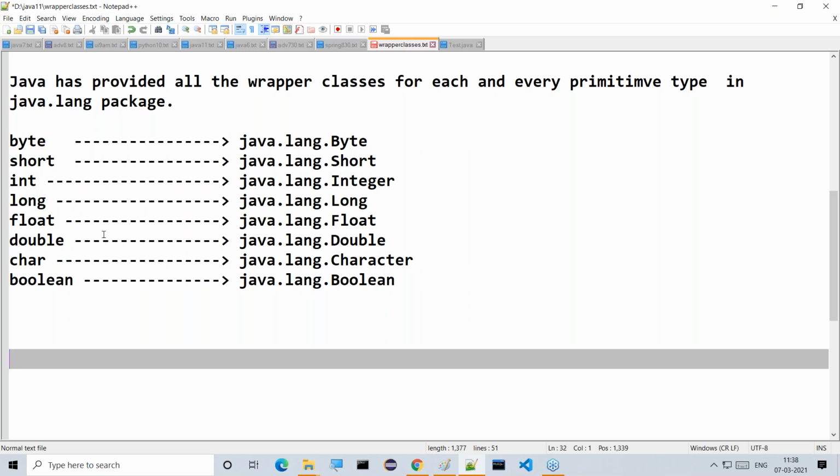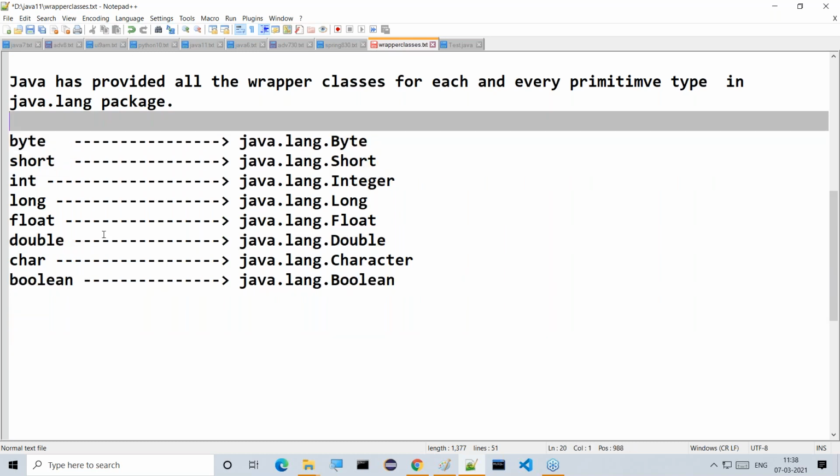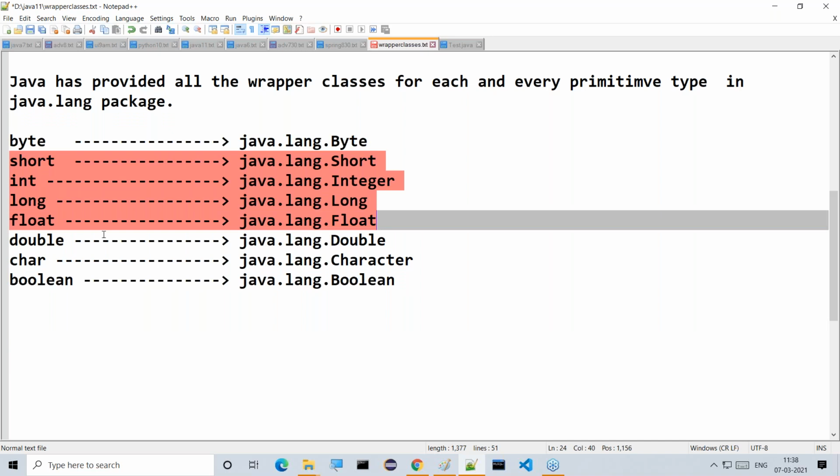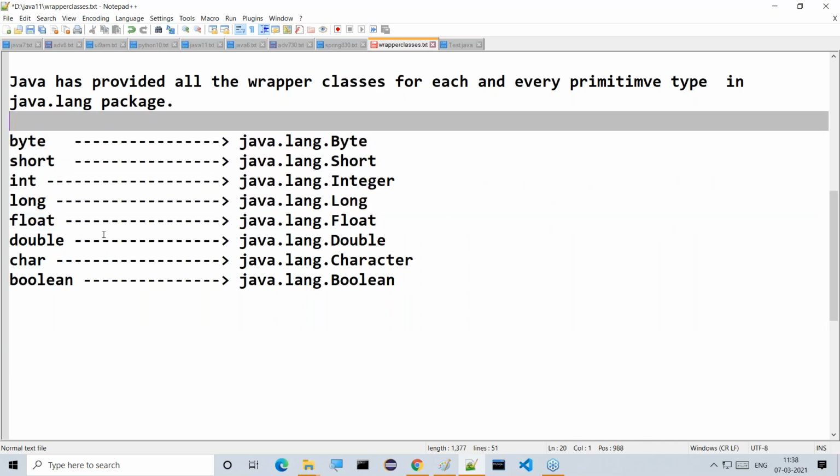These are primitive data types and their equivalent wrapper classes. All these wrapper classes are provided in the java.lang package. Right, so now this is the point we can understand. Good.